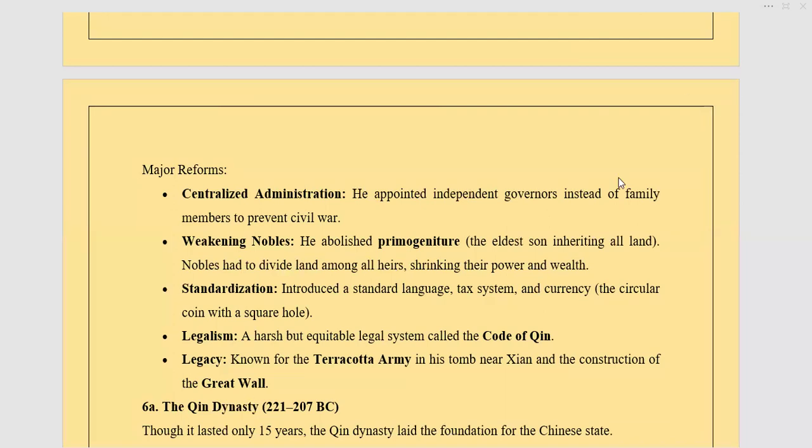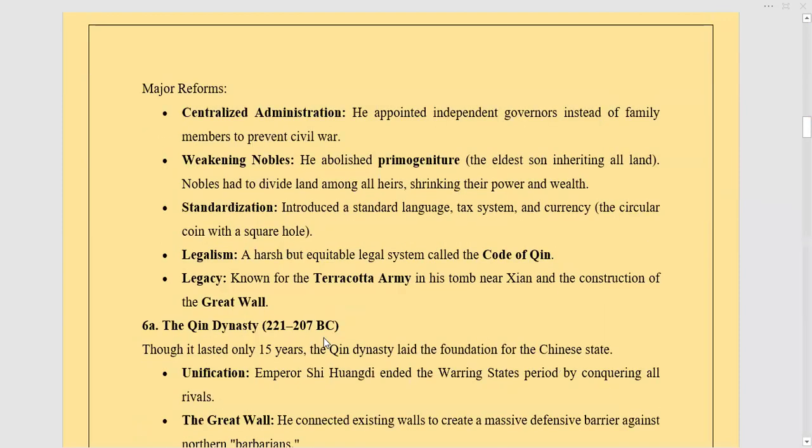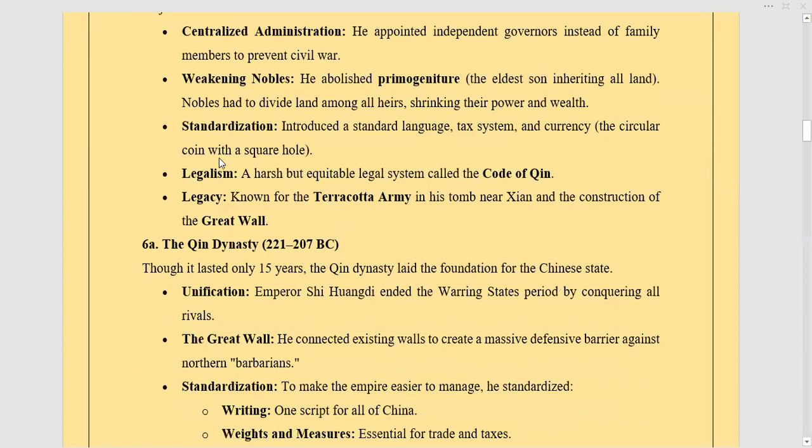Okay. Then the weakening of nobles, standardization. Since he was now owning the seven states of ancient China, and every state had its own language, tax system, and currency, he standardized everything and introduced one. He introduced a circular coin with a square hole in it, so that it would be the one thing used everywhere. Then he also had the concept of legalism.